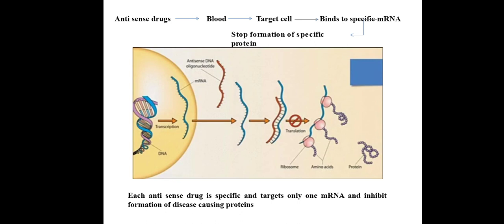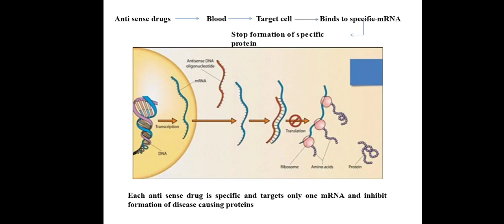if you want to inhibit transcription, there is an mRNA. When we take the antisense drug, it will travel through the blood and reach the target cell and enter into the cell.